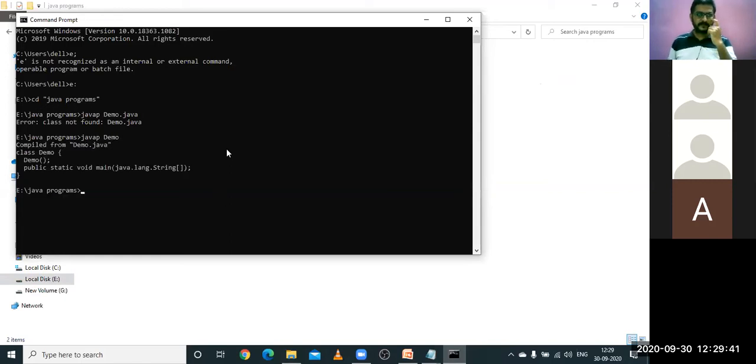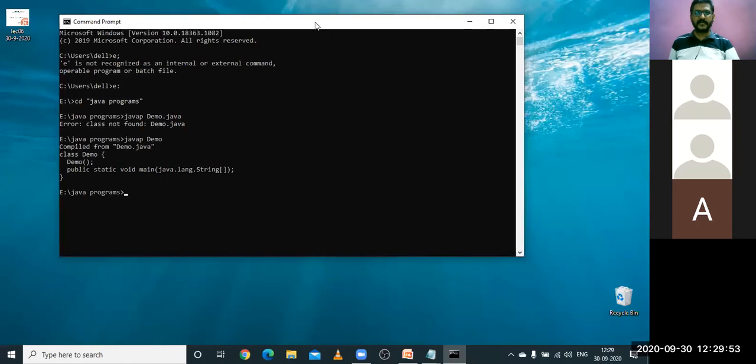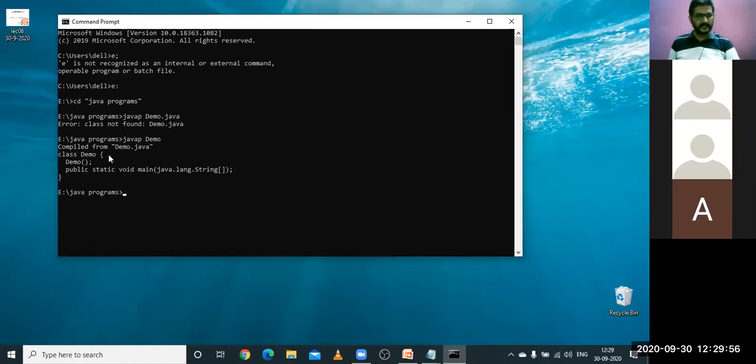See, as I told you, the java.lang package is by default available in your program, which is basically the sample program which we have written two days or one week back. You see here, compiled from Demo.java, class Demo. Here you observe java.lang.String. I didn't write import java.lang package as part of our program, but it is added to your program by default.